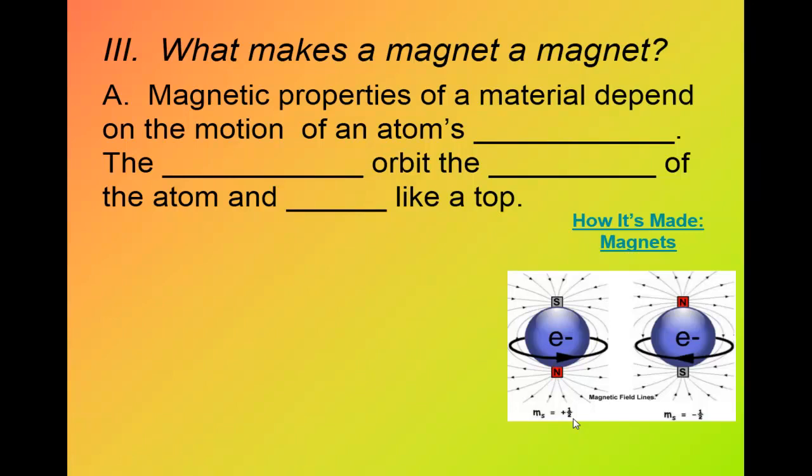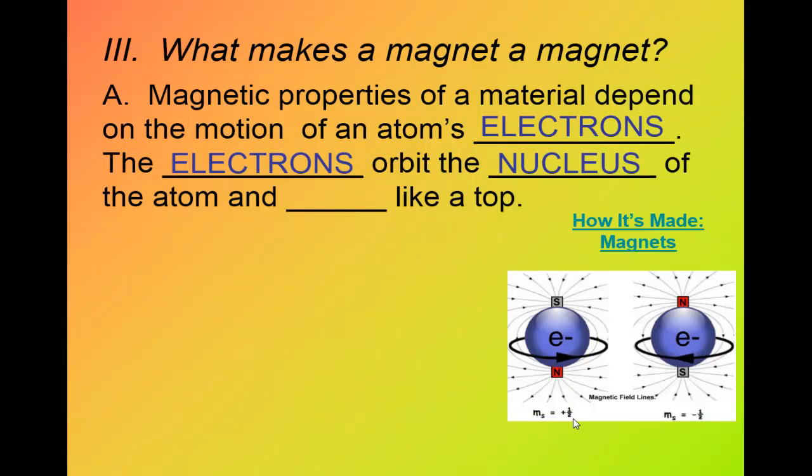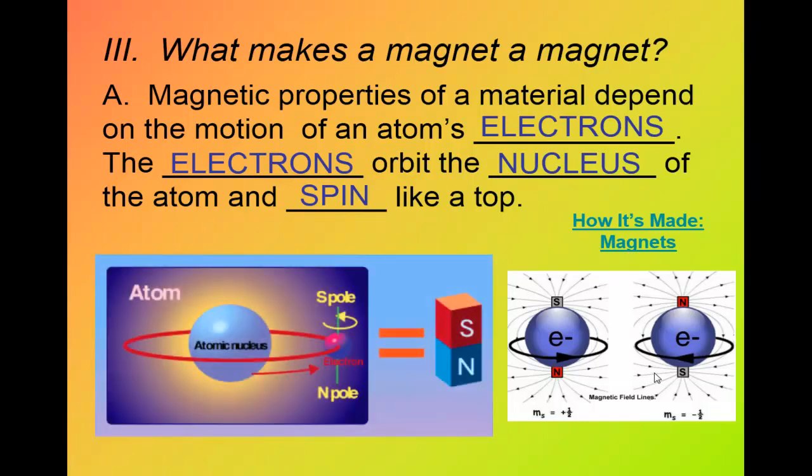What makes a magnet a magnet? The magnetic property of a material depends on the motion of an atom's electrons. The electrons orbit or revolve around the nucleus of the atom and spin like a top. Did you see here how a magnet is made? Electrons revolve around the nucleus in an orbit. This is the shape of the electron. They revolve around the nucleus.